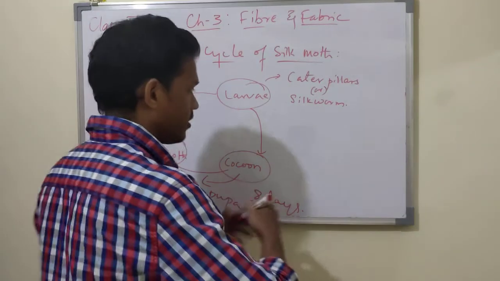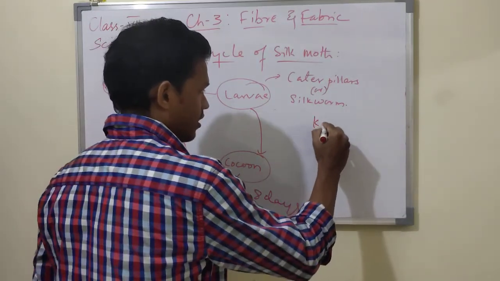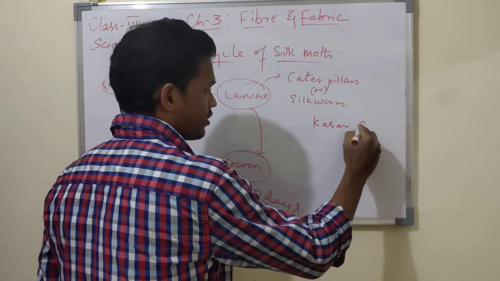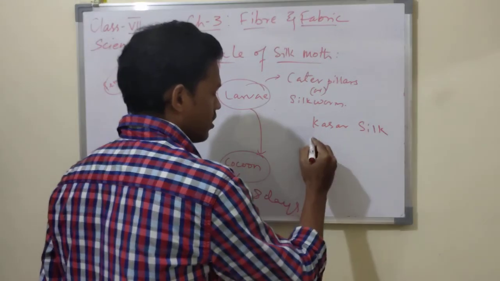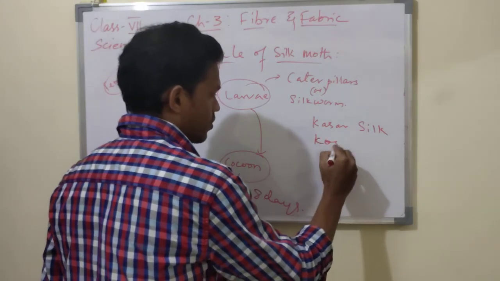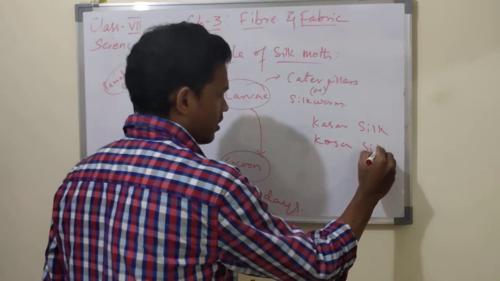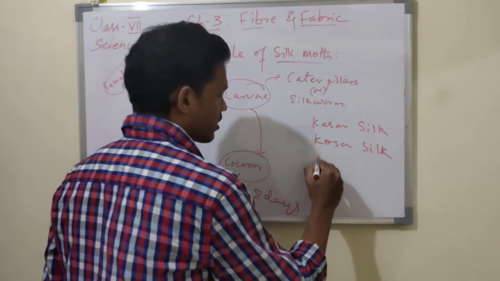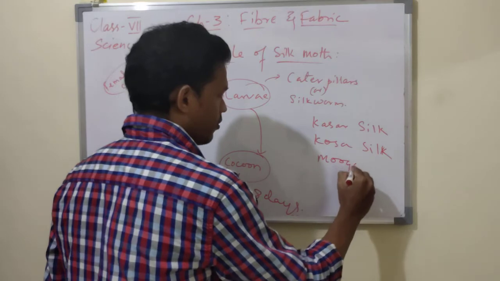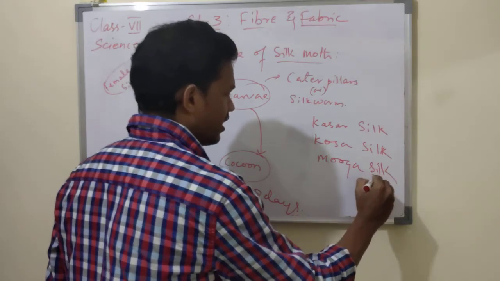first one is kasar silk, kosa silk, and we can say moga silk. These are the different silk moths.